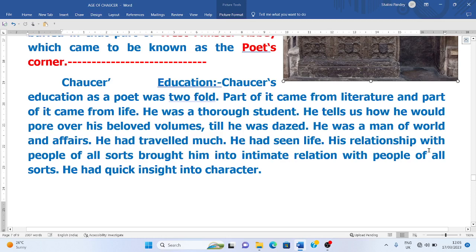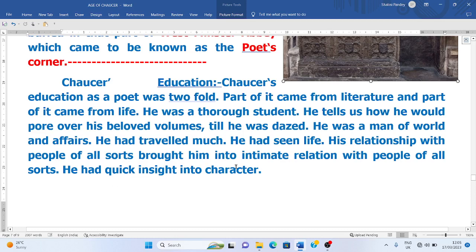He was a man of the world and affairs. So not just a writer. He was not just a writer. He was a diplomat. He went on many diplomatic missions. He had to travel a lot. He was head of the king's works, and so he was a very influential man, like Francis Bacon.